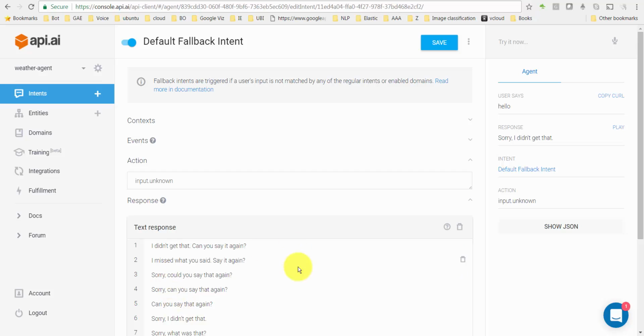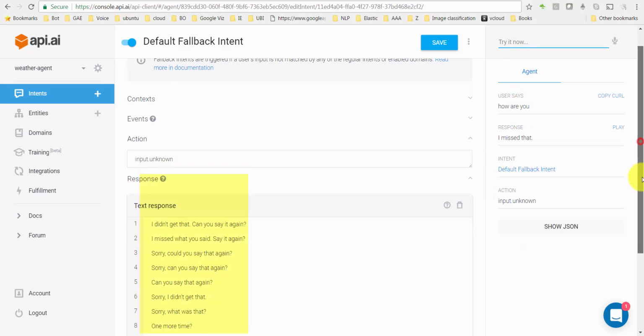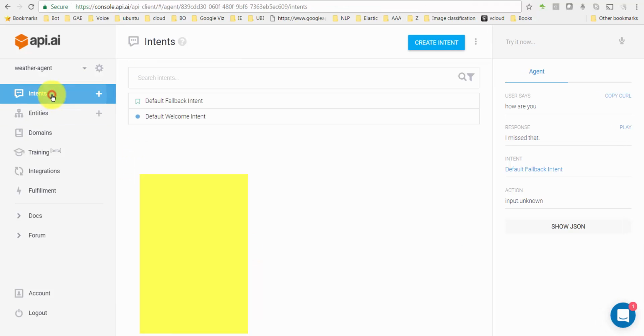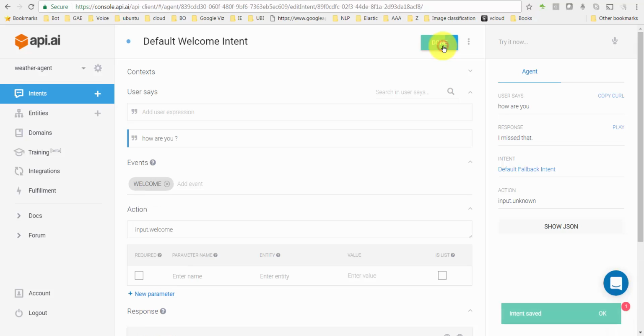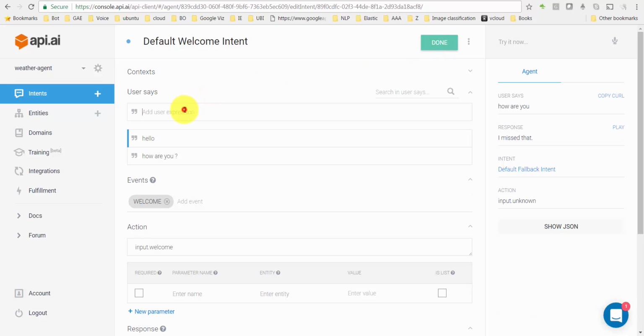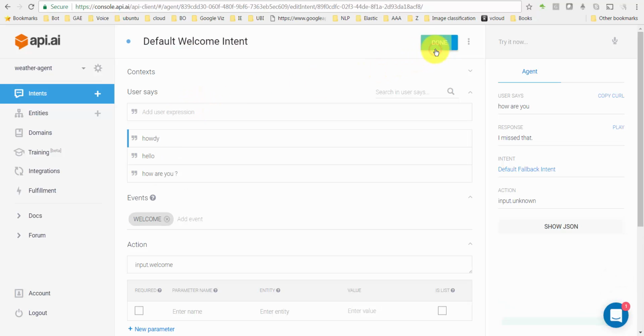It said, sorry, I didn't get that. Or if I say, how are you, it's still not going to work, and it's going to say I missed that. It's basically going to pick up one of these. Now, if you did want to create a default welcome intent, you should go ahead and say, how are you over here, and then save that, and give a couple of more examples. Hello, or you want to just be a little informal and say howdy. So when a user talks to API.ai and says, how are you, it's going to respond and say hi.